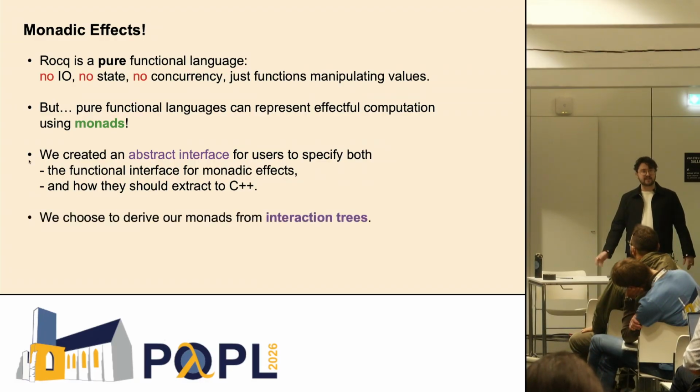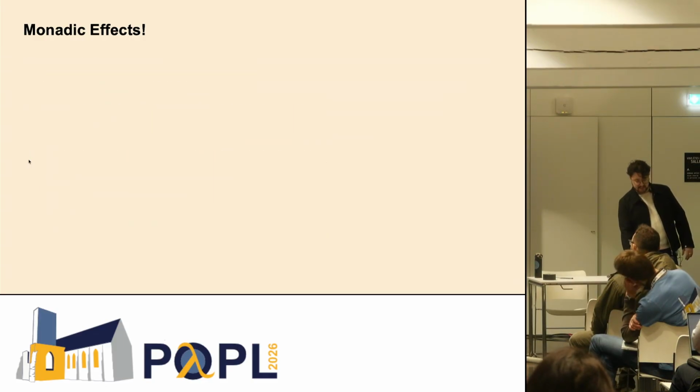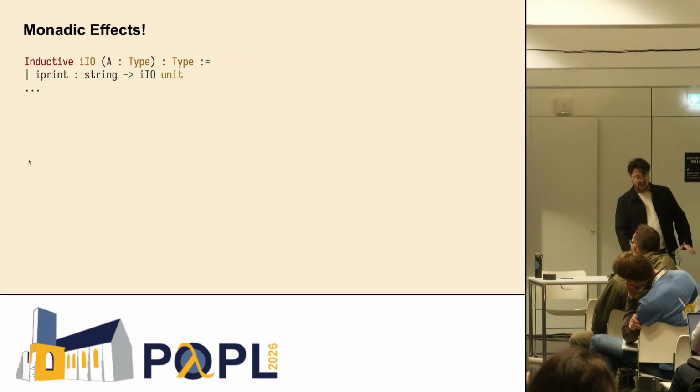And in our case, we plan on using iTrees to represent all of our effects because they're a very common and useful way to write proofs about effectful code. But that is a choice, and our interface works for any kind of monadic effect itself. So to show how this all works, we'll look at a very simple example we're familiar with, I/O.